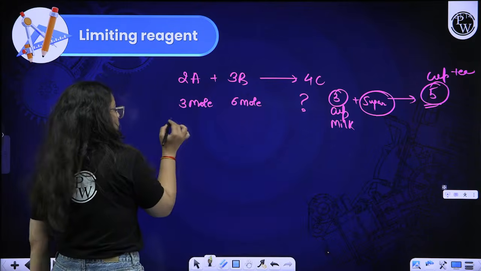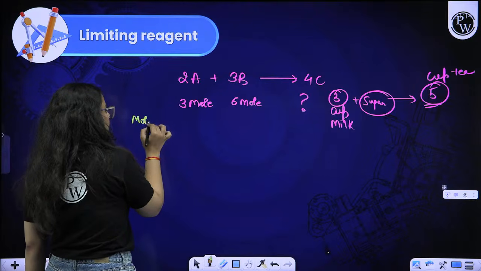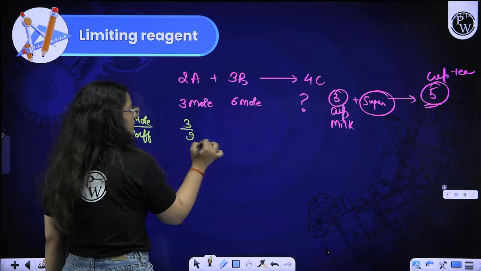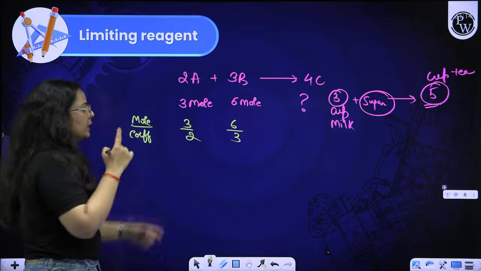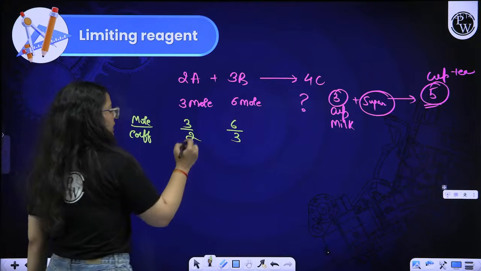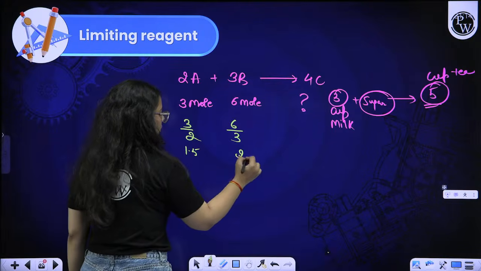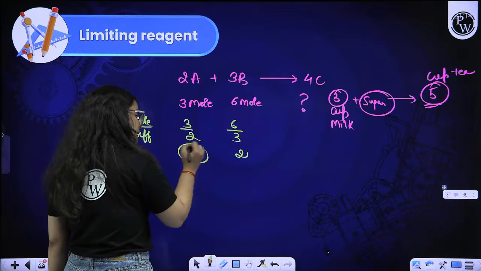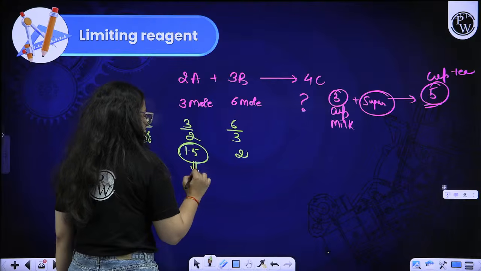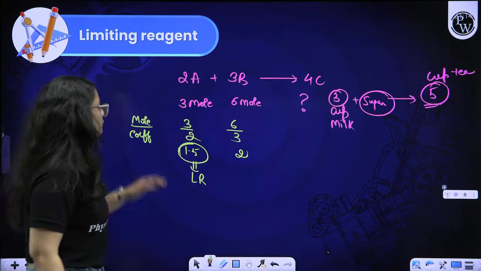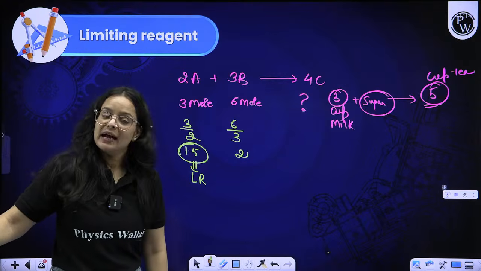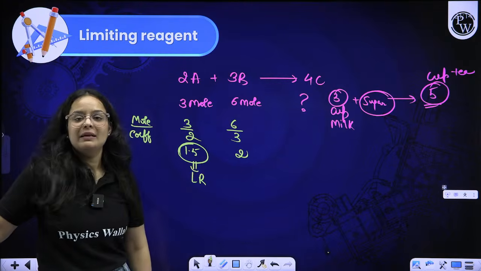How to do so? You just have to divide the moles given to you by the coefficients. 3 by 2, 6 by 3. Okay, 3 mole given to you by 2, 6 mole given to you by 3. The value you are getting over here is 1.5 and it is 2 over here. The less value means A is the limiting reagent. The lesser value of mole by coefficient term will be the limiting reagent for you. So that means 1.5 is the limiting reagent.